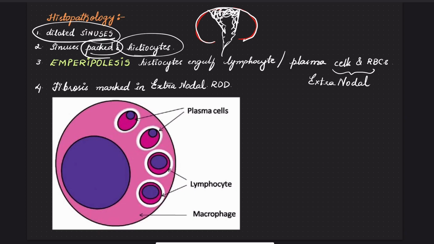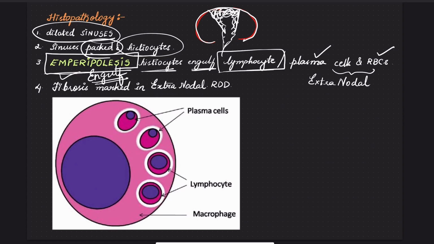The most distinct feature of Rosai-Dorfman disease is emperipolesis. The histiocytes show emperipolesis, which is nothing but engulfing another cell. The histiocytes most commonly engulf lymphocytes, or they can also engulf plasma cells and RBCs in cases of extranodal RDD.